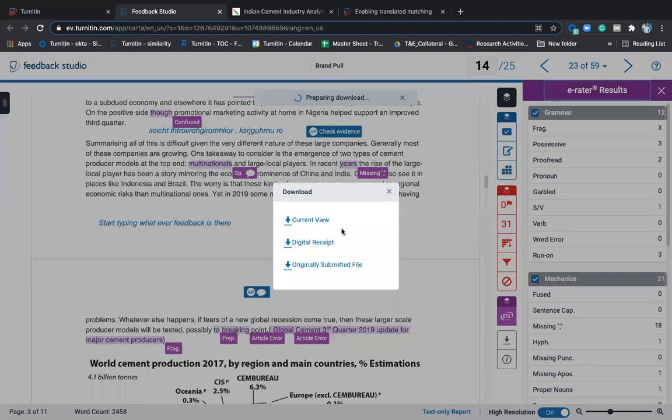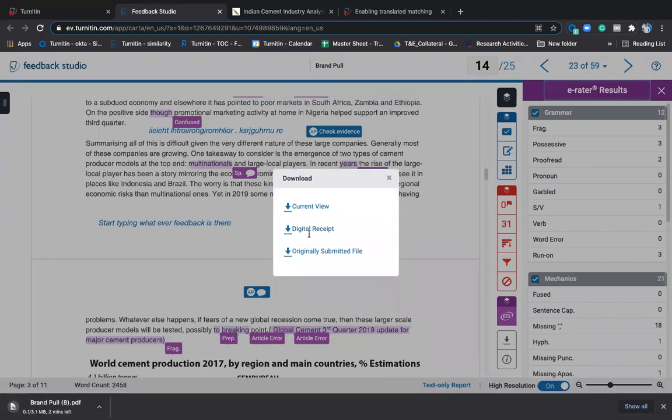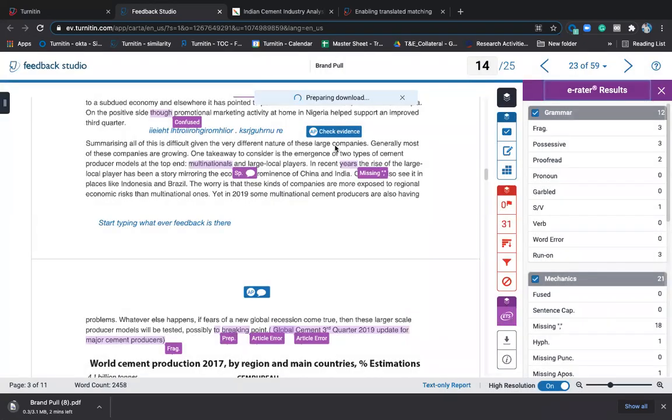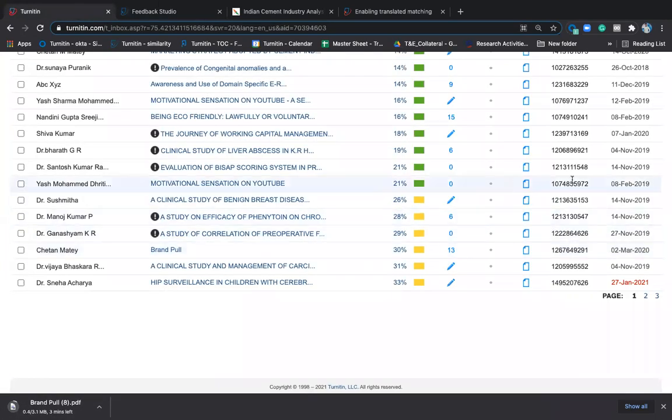So you will be able to see that report. Also, there is something called as digital receipt, which will give you one page document, who is the author, what document title it is, and other things. And then there is original submitted file, which will give you the same old PDF or Word file or PowerPoint, whatever file the student has submitted. So you can do whatever you want, you can download at any point of time. So let the document gets downloaded. So this is paper ID.